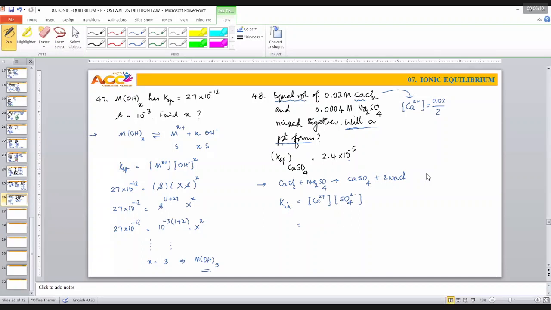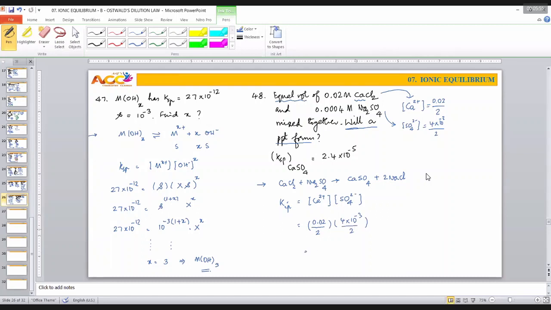Whatever is given to you is supposed to be in the individual case. Therefore, concentration of calcium ion is 0.02 by 2. Let me write like this only. Don't simplify here. Sodium sulfate. Now here in this case again, sodium sulfate of course gives you two sodium ions, but there is only one sulfate ion, right? Therefore, concentration of sulfate ion will be as usual 4 into 10 power minus 3. But because you are having addition of two solutions in equal volumes, half of that. Hence, we can say it is 4 into 10 power minus 3 by 2.